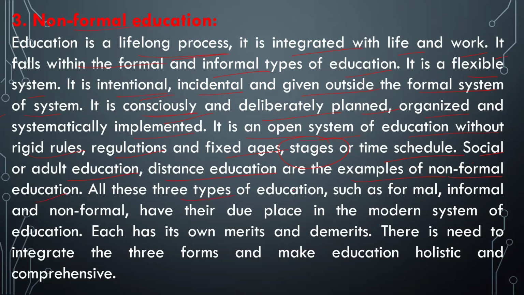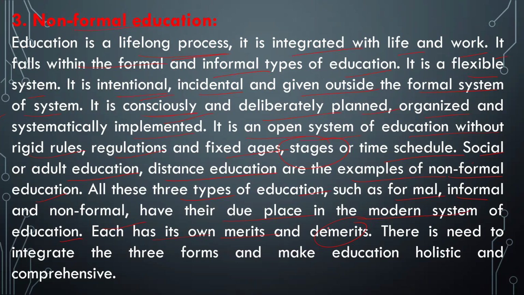All these three types of education, such as formal, informal, and non-formal, have their due place in the modern system of education, and each has its own merit and demerit. In formal education, there is merit and demerit. In informal education, there is merit and demerit. In non-formal education, there is merit and demerit.